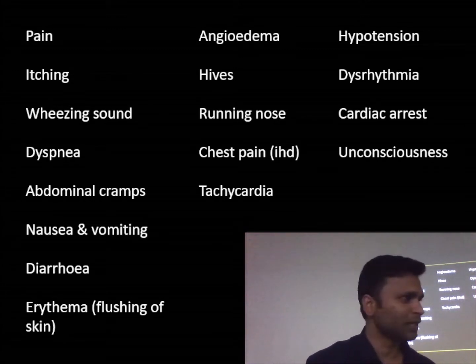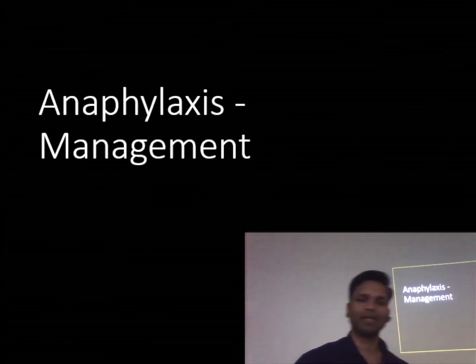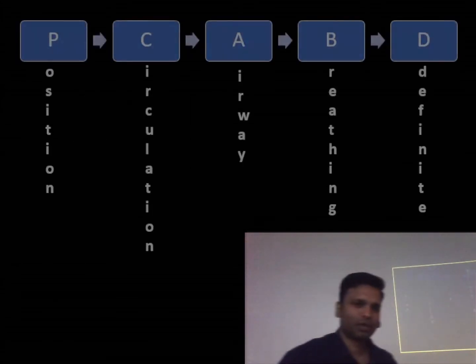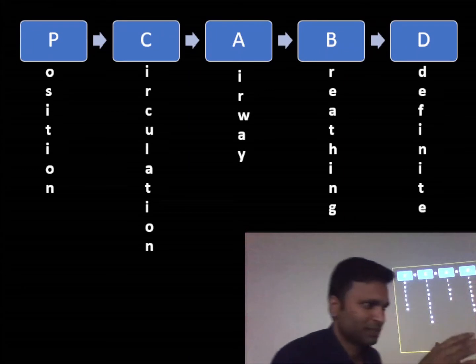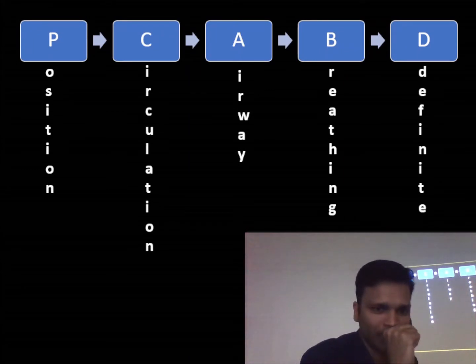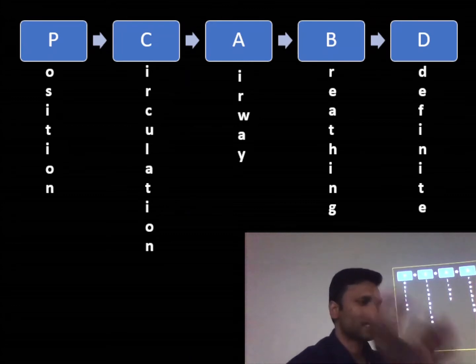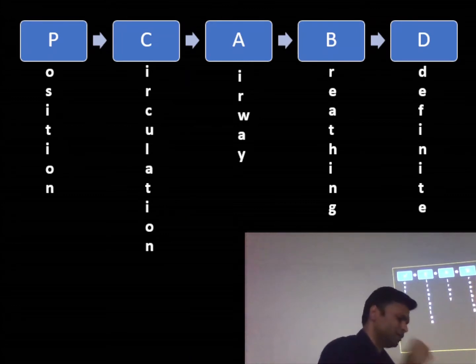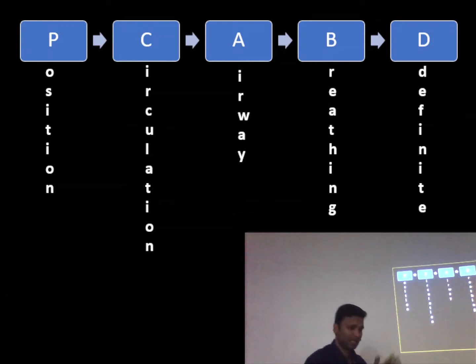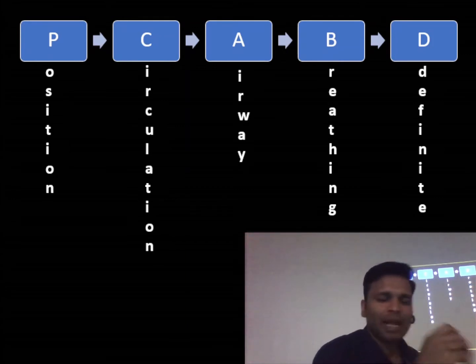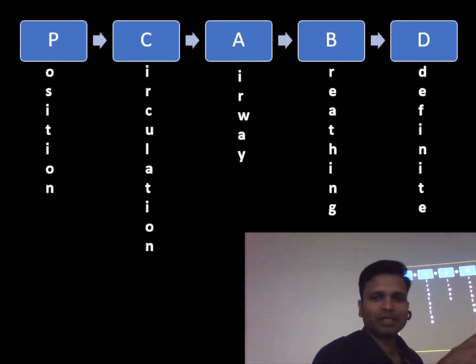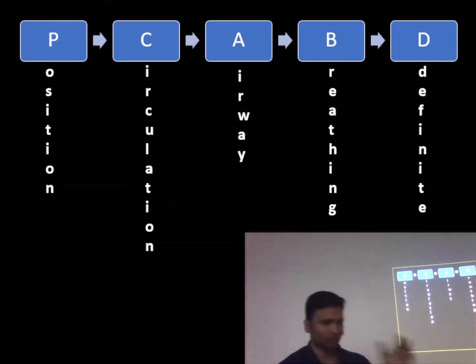Okay, samajh aaya? Now we come to the management. We have already talked about position, circulation, ये सारी चीजें है ना. Now in this it is important that we talk about airway and breathing. In this case, the heart is fine, we know. The effect on the heart is secondary to the airway because hypoxia is there. Because of that, circulation is hampered if hypoxia stays for a longer duration, right? So in any emergency, what we are concerned with is airway, breathing, circulation.